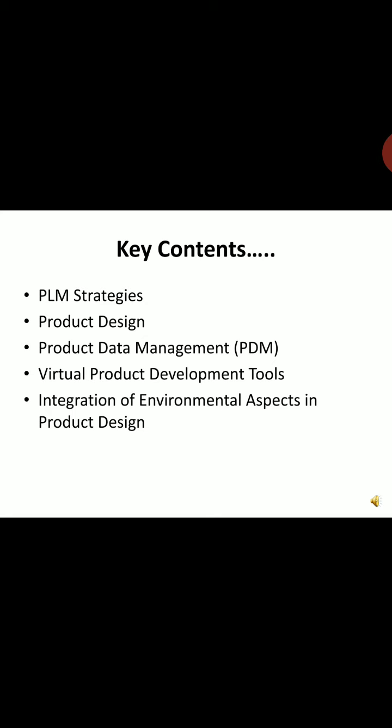Next one is product data management. As far as the product is concerned, it has used data. That data should be sorted out initially, useful and non-useful data is filtered, and afterwards the useful data is used for product data management in order to produce the effective product. Next, virtual product development tools, before the manufacturing and before the production trials. At the design phase itself, we can check the model, analyze the model, and modify the model, giving different inputs. That is all under virtual product development tools.